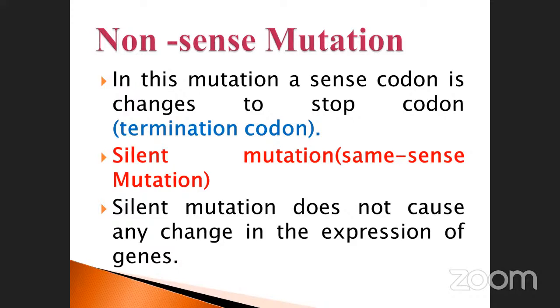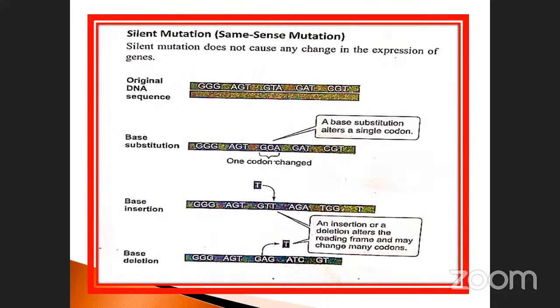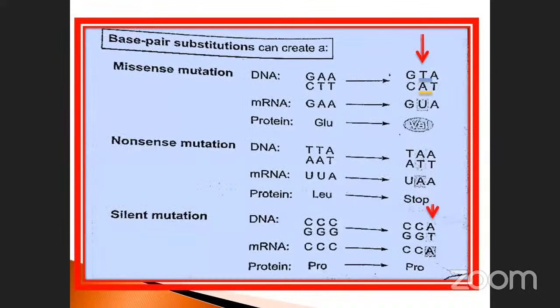So these are the original sequence, base substitution, base insertion, base deletion. Already we saw these things. Silent mutation, same sense mutations. Silent mutation does not cause any changes in the expression of the genes. Already I told you. This is original, base substitution, base insertion, base deletion. See that only one point is removed here, added or removed, whatever it may be. You can imagine, these are all silent mutations.